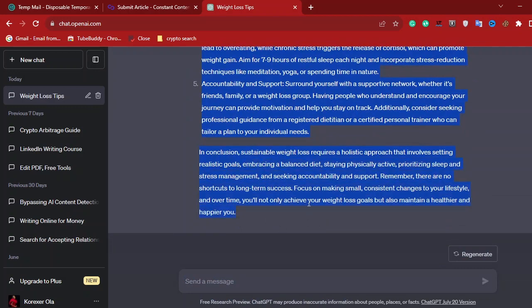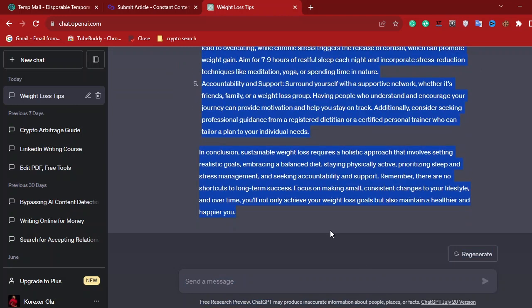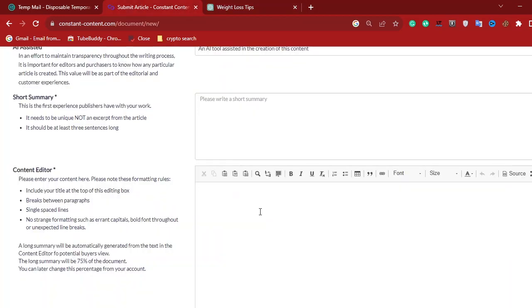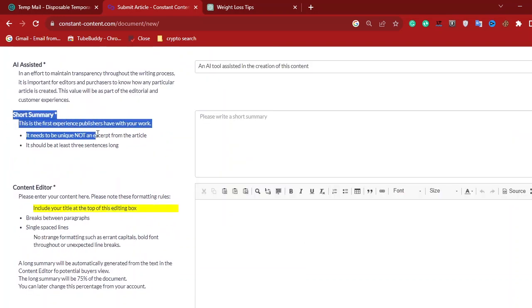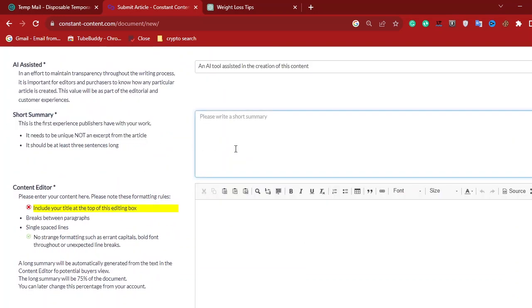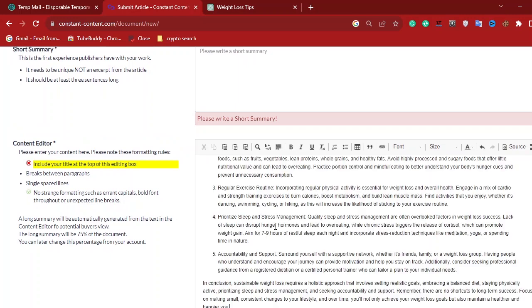So you are just going to copy what ChatGPT has written for you. You have to copy like this, and you are going to paste it right inside this second box. You know, this first box is for the summary of the article. Okay, so before we get the summary, we have to get the main content. So you paste the main content here.